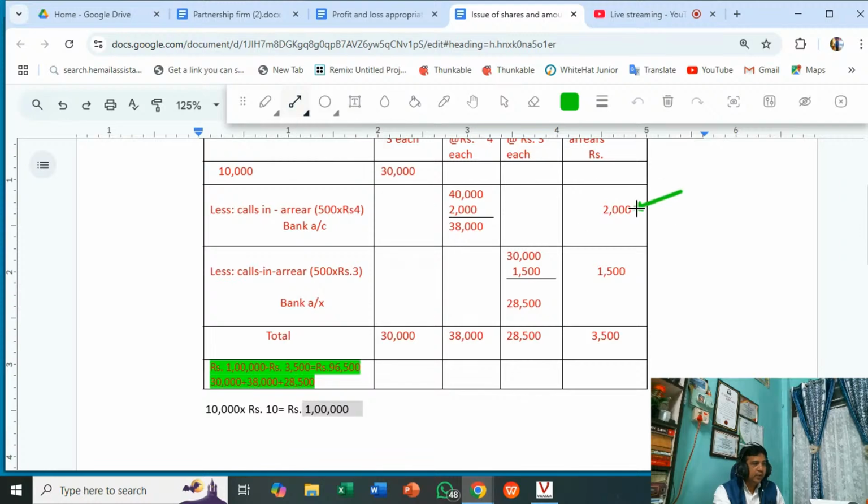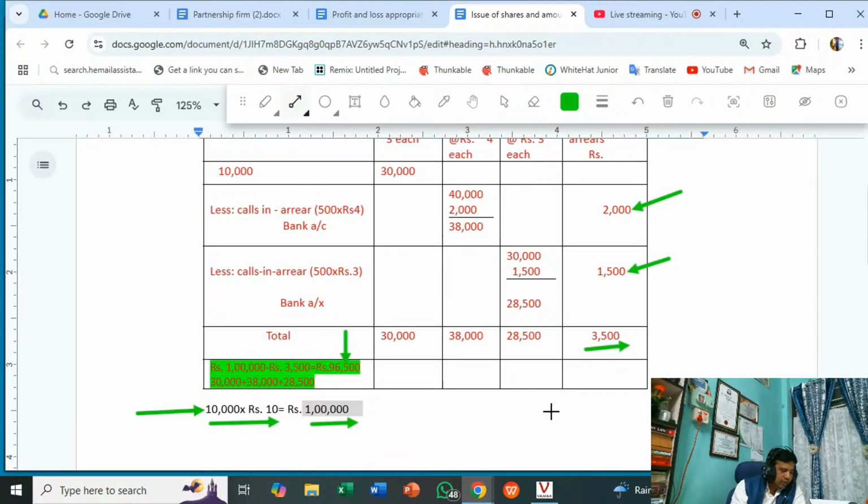That is 2,000 and 1,500. Out of 1 lakh, this is the total amount the company has to receive: 10,000 into 10, 1 lakh rupees. But the company has received only 96,500, because the company has not received 3,500. If you subtract it, that is the call scenario. Call scenario means the amount which is not received by a company from the shareholders. On allotment, the company has not received 2,000, and on final call, the company has not received 1,500.